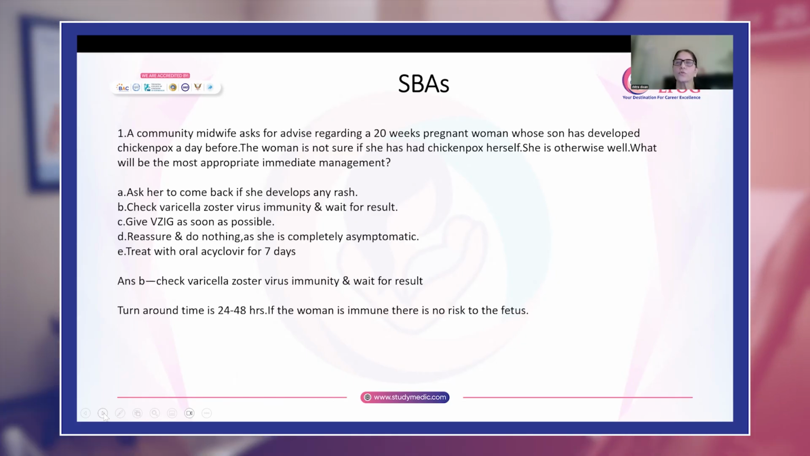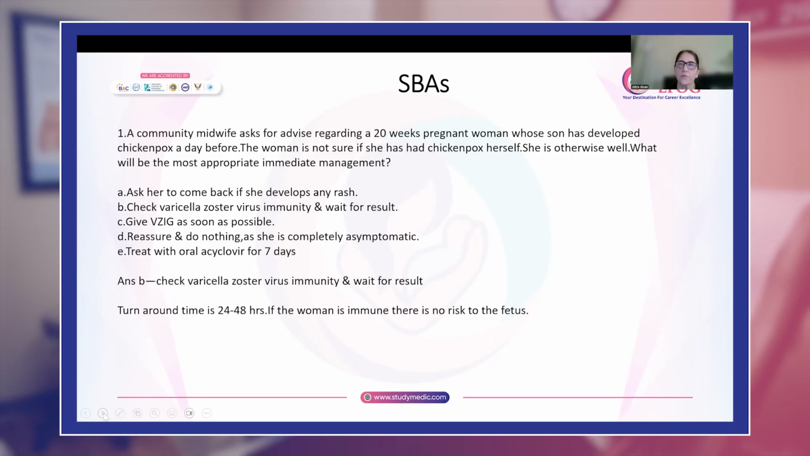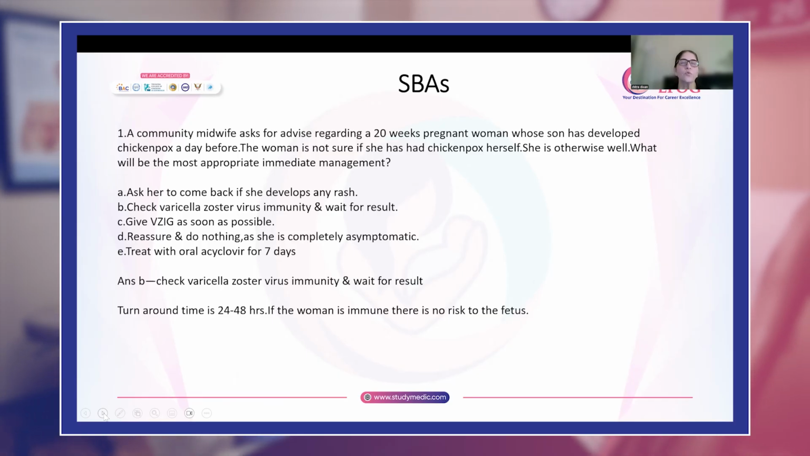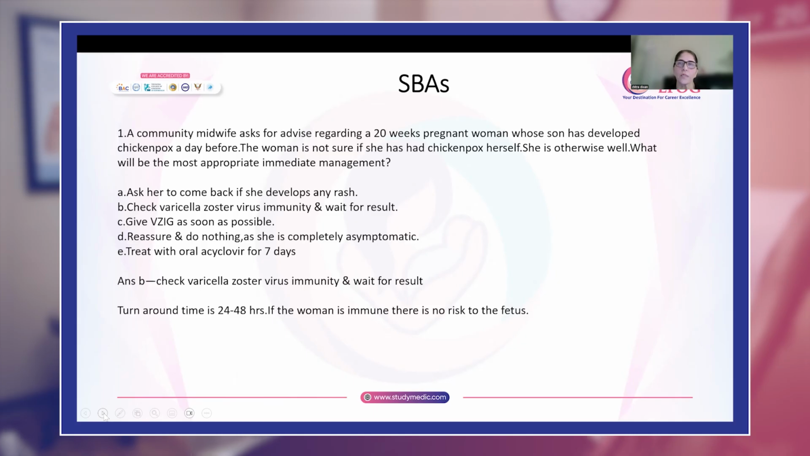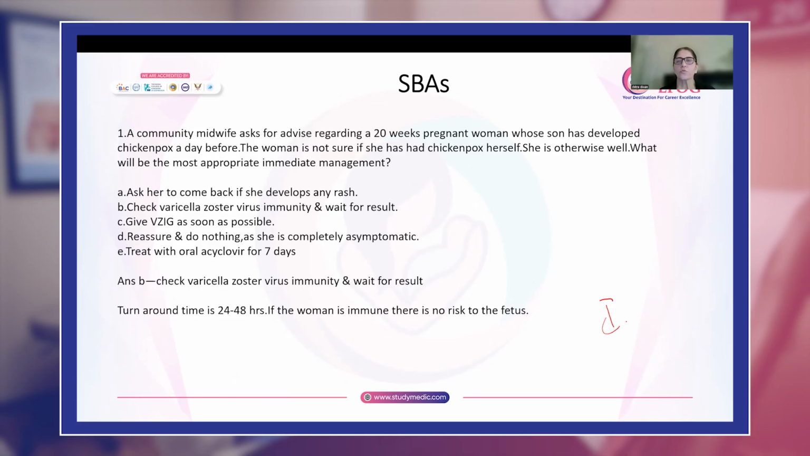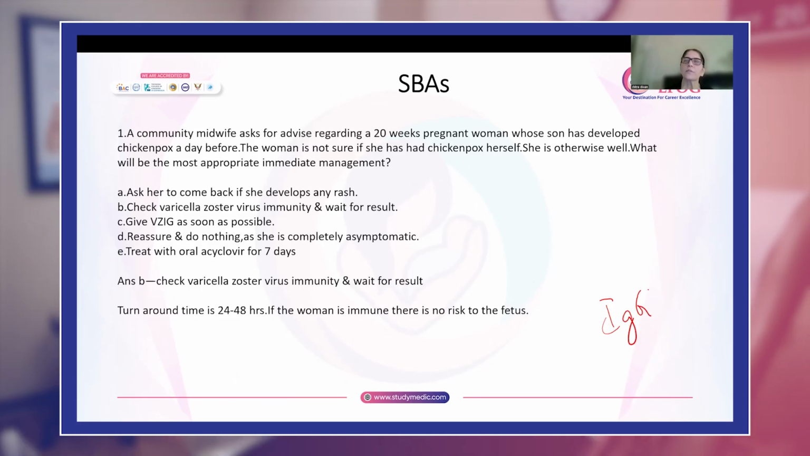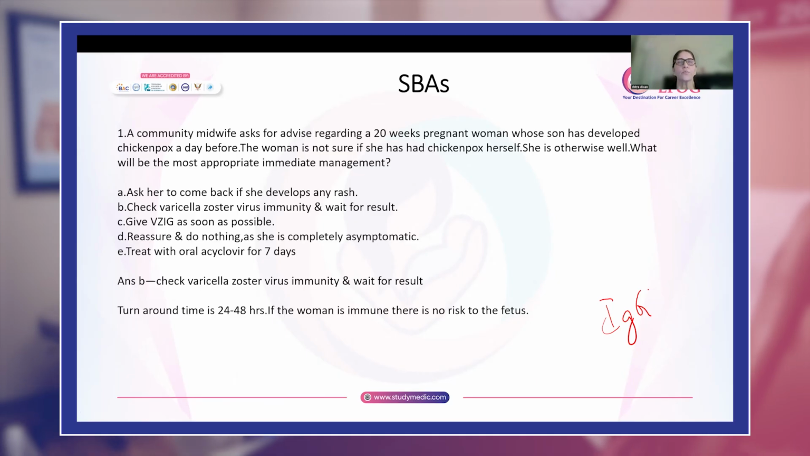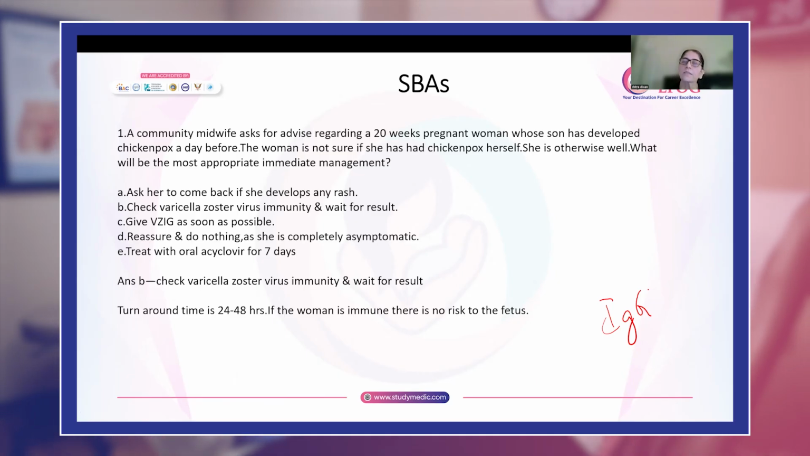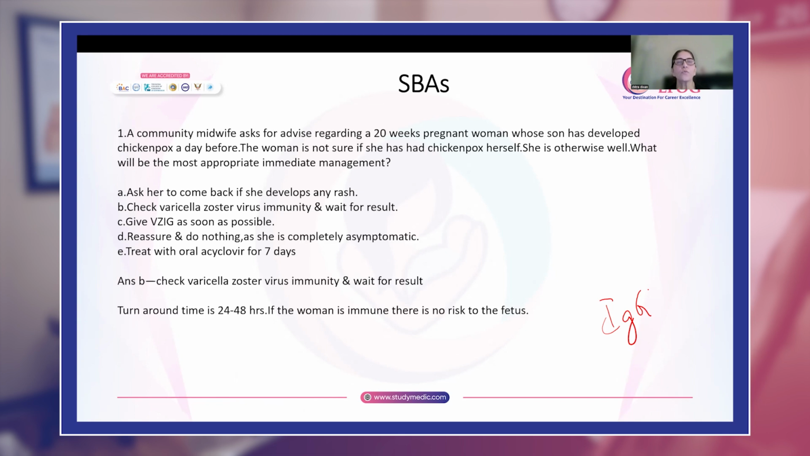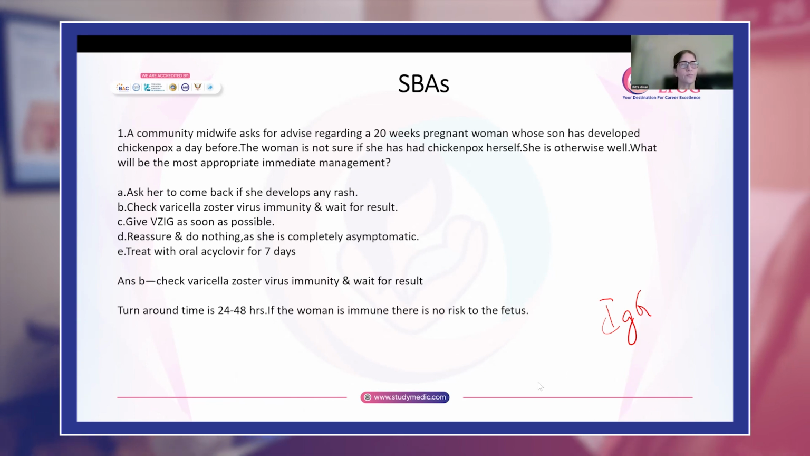Usually, if her blood has been preserved at the booking visit, the same sample can be used, and within 24 to 48 hours you will know whether this woman has IgG antibodies. If she has IgG antibodies, it means that she has previously been exposed to the virus. She is immune, and even if her son has developed chickenpox, she is not at risk of developing chickenpox, and that's why her fetus is also safe.